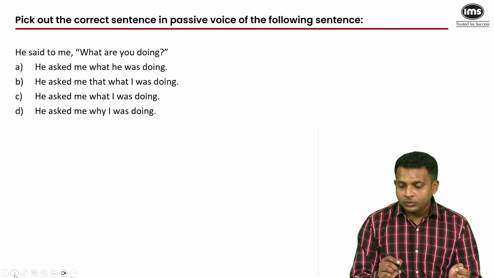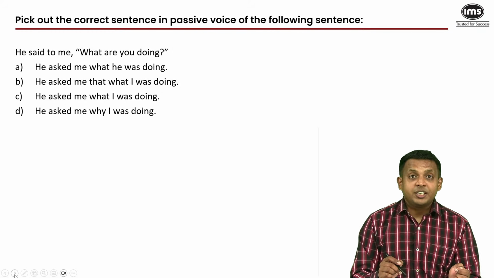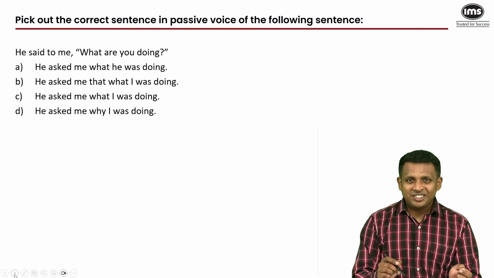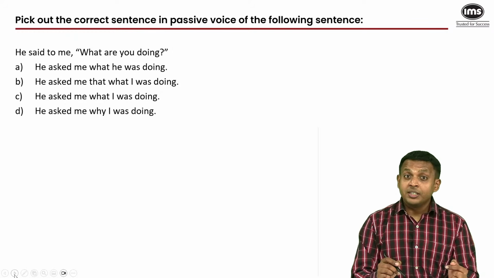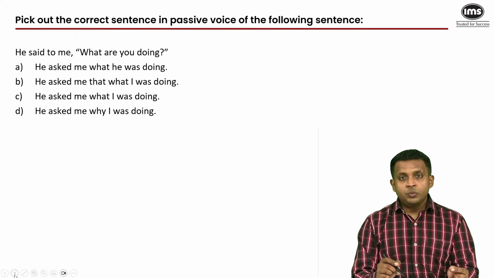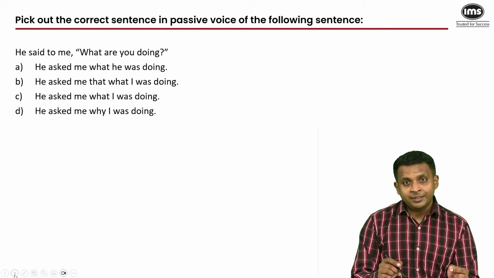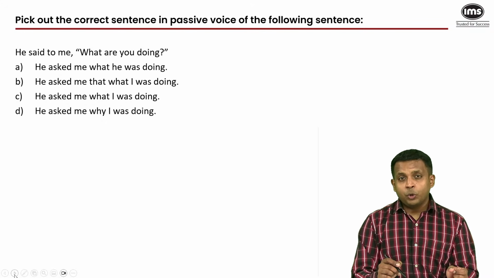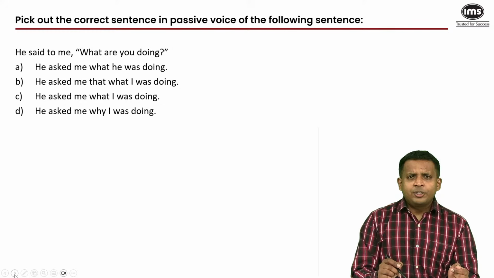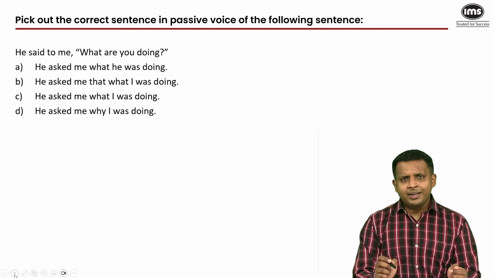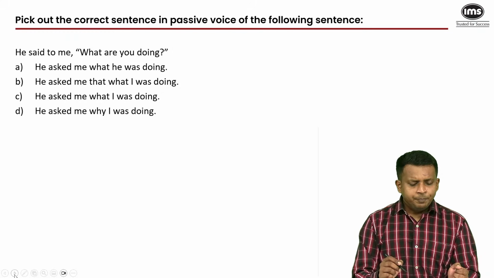So obviously now that we have come to direct and indirect speech, unlike active passive voice, the tense changes. Of course, there are some exceptions to that rule. Sometimes the tense does not change, but the tense inside the quote generally changes and the pronouns generally change. Let's say a person was talking about himself or herself in the first person. When someone else reports that quote, the pronoun would change to the third person. So pronouns and tense change and certain other words change. From direct to indirect speech, here becomes there, now becomes then, yesterday becomes the previous day, etc. All right.